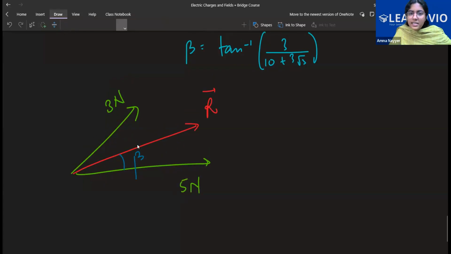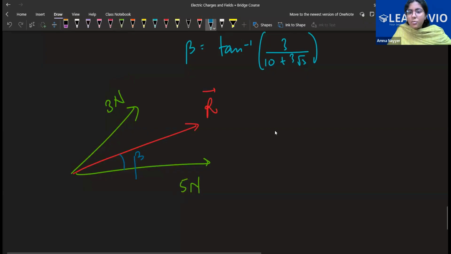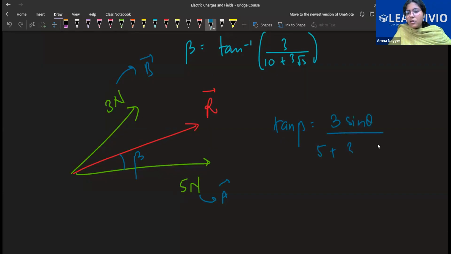Now, if I'm taking this as beta, in my formula of tan beta, I will put B as 3 and A as 5, right? So I had the formula as 3 sine theta by 5 plus 3 cos theta.